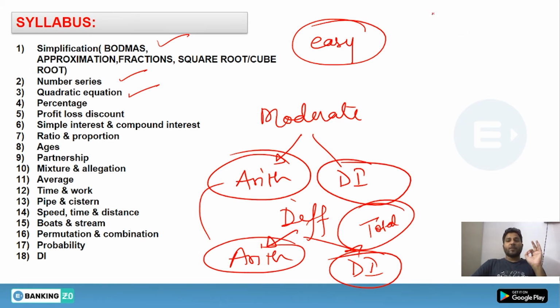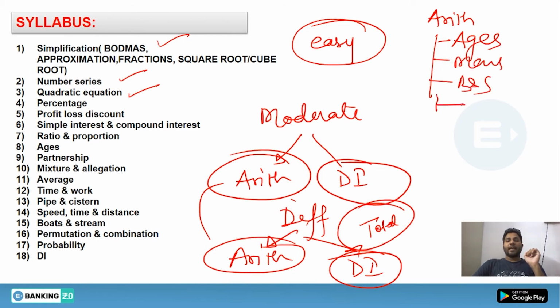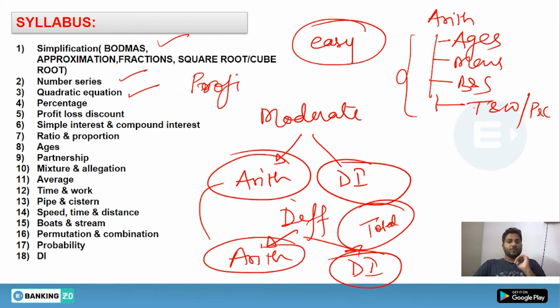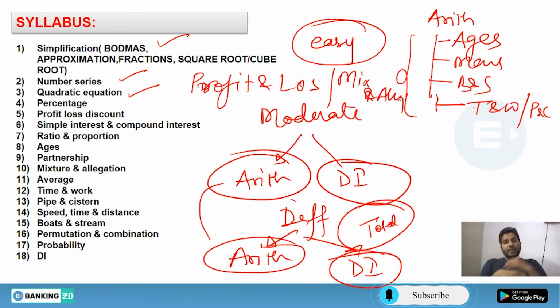You should know that from the arithmetic section, some topics are asked regularly, like ages, mensuration, boat and stream, time and work, or pipe and cistern. Any of these topics can be asked. So these are the topics where a question can be asked frequently, but a new question can be generated from a topic like profit and loss, mixture and alligation. Remember that. These are the topics where a new trend can emerge.